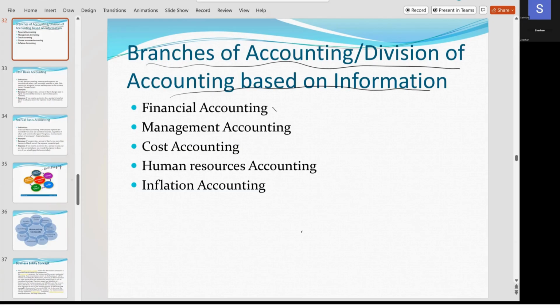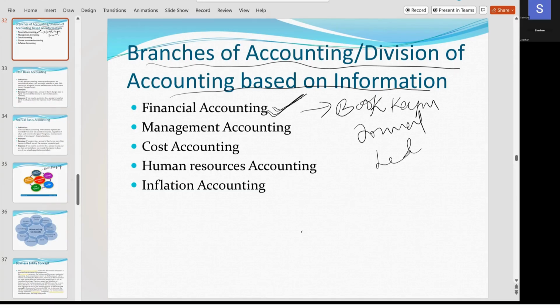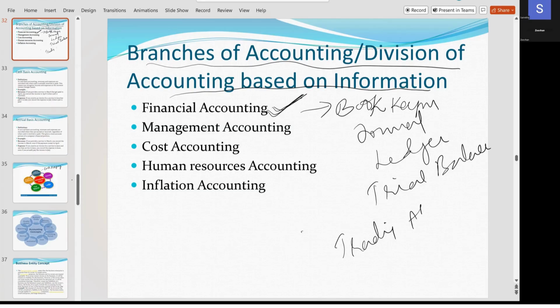Now, the first one, what is financial accounting? What do we prepare? Bookkeeping, journal, ledger, trial balance, and balance sheet. Before the balance sheet, what do we prepare? Trading profit and loss, profit and loss account, and the last one is the balance sheet.